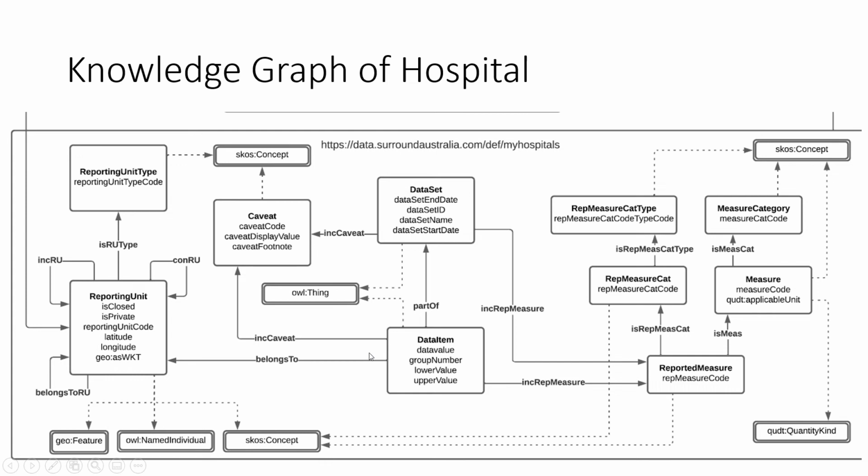Here you can see that this is a particular data value of a measure which is part of a data set, and this data value belongs to a particular disease like chronic disease or AIDS or cancer, and this basically captures which hospital or region or state this value is captured from.